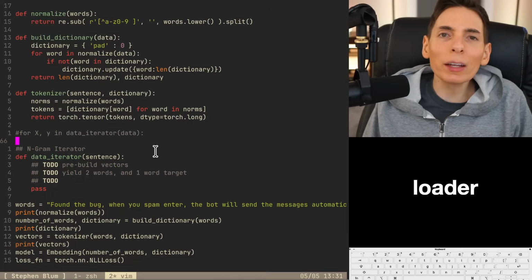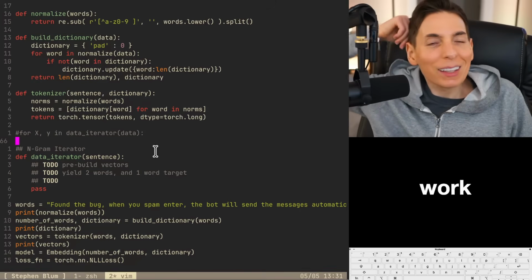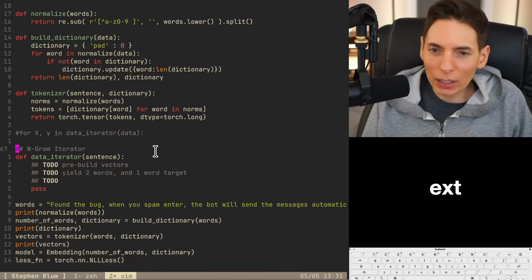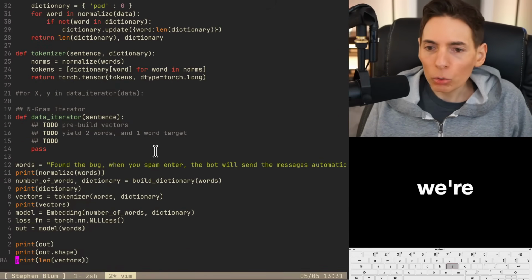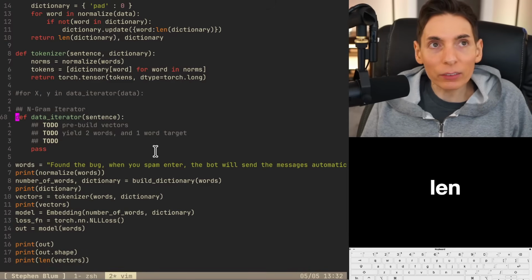The data loader and the data model just feels like extra work. It just feels extra. So we're going to create a tensor with random long with the size length of the input training data. So then we can batch shuffle.